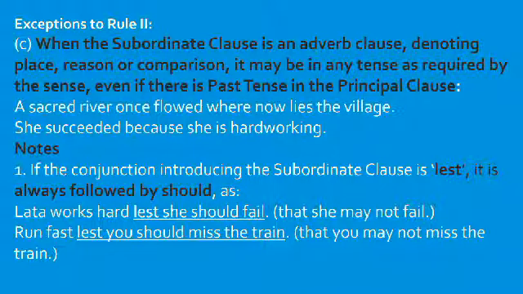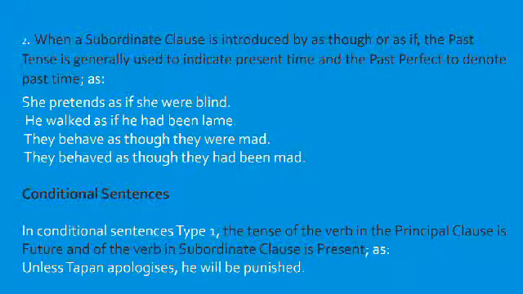Let us see the example. Leda works hard lest she should fail. That means that she may not fail. Run fast lest you should miss the train. Run fast that you may not miss the train. That is the meaning of it.